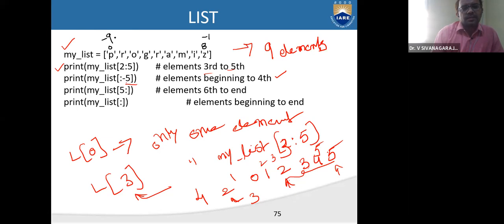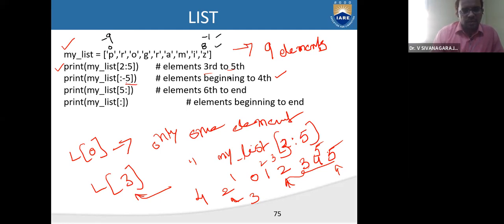Understand? So you should be familiar with both ways of indexing, how to represent positive indexing as well as negative indexing. Right? So this is an example using negative indexing.